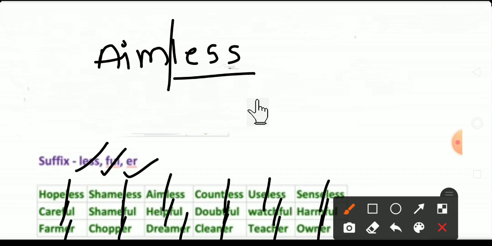So dear students, what we learned in today's class is how to separate these words, how to break down the word into syllables. Yes, by following 7 rules we learned how to break it. Hope you all understood. So write down all these examples and try to solve them.